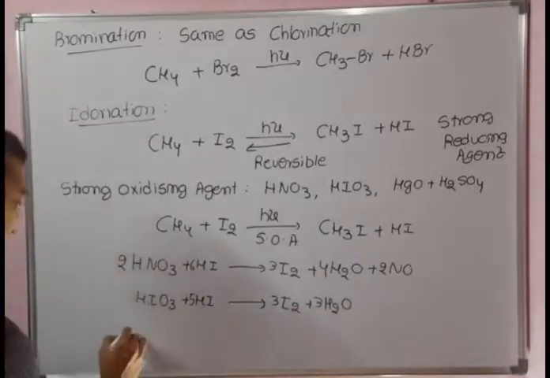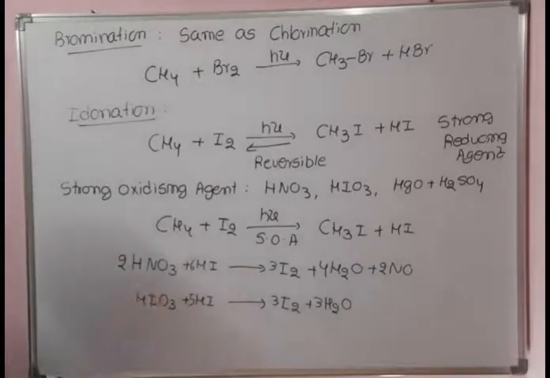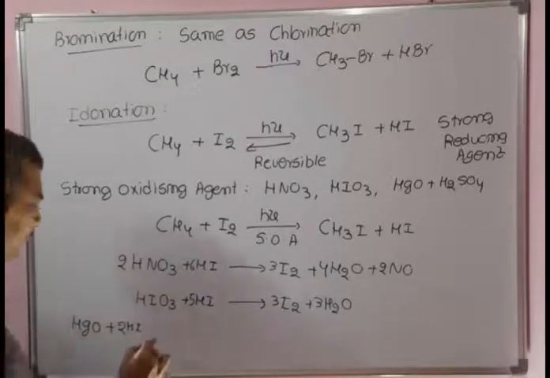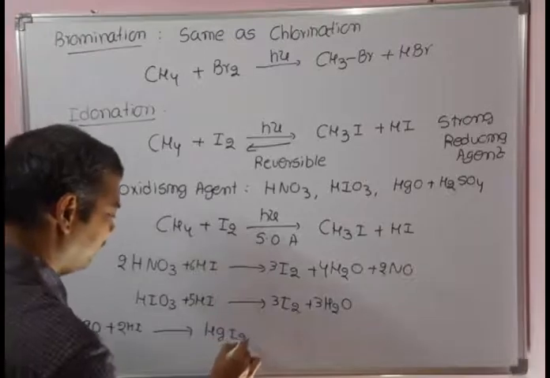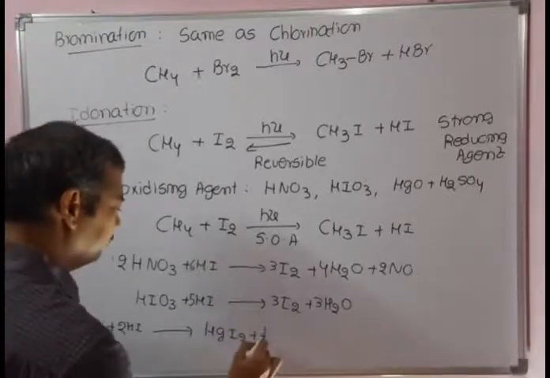Suppose you use mercuric oxide as an oxidizing agent. This is a lengthy reaction. The mercuric oxide first reacts with HI, 2 moles, to give mercuric iodide plus H2O.